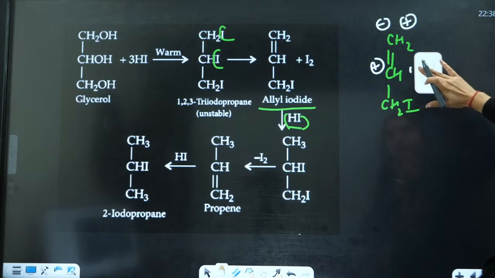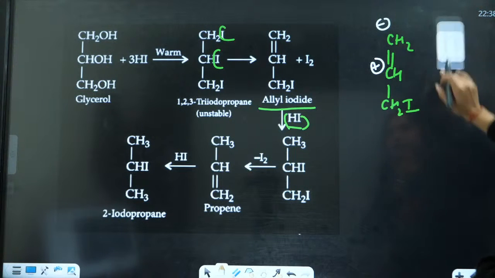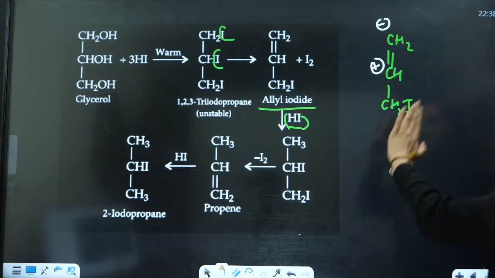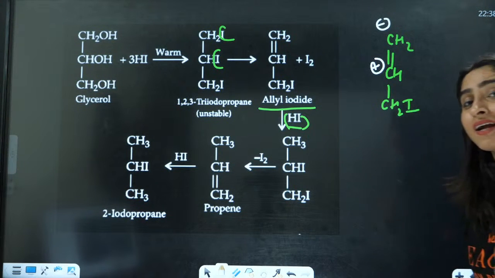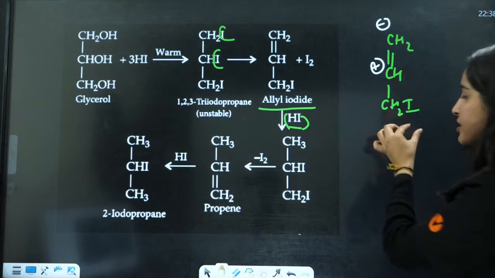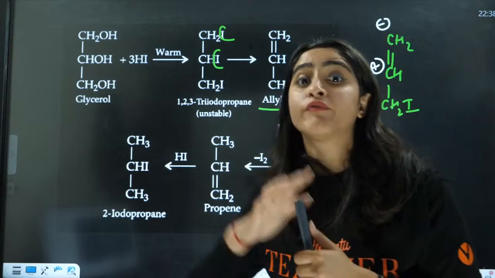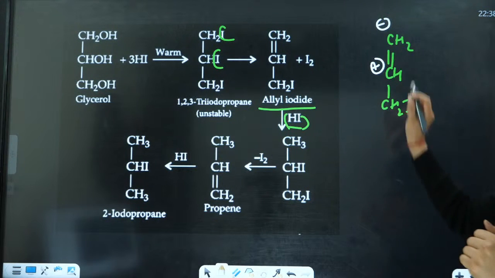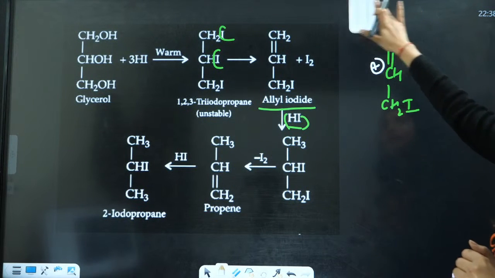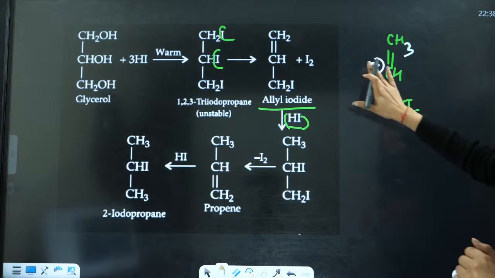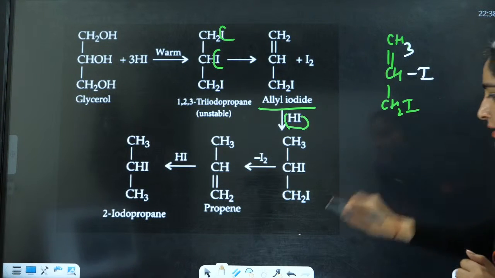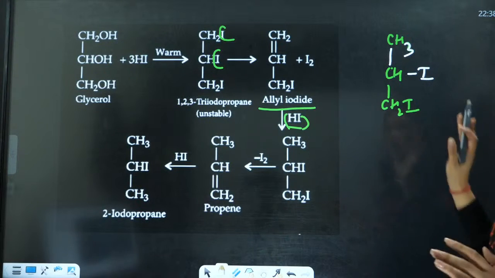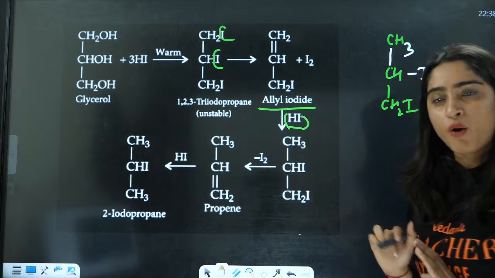Here this will be eliminated because this is CH3, an alkyl group basically. The halogen atom is not directly attached to this, and this halogen is not that electron withdrawing. So in that case, you will have positive here, negative here. The H positive is going to attack here, you will have the formation of CH3, and the I negative is going to attack here. So we'll have the formation of this one.